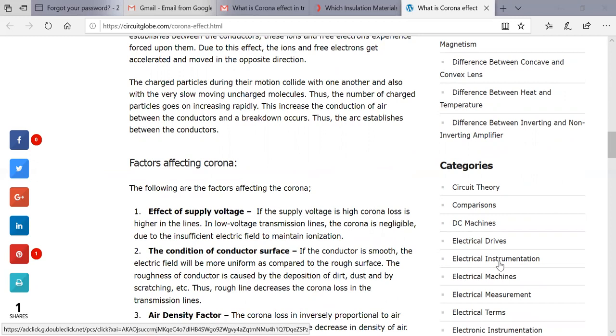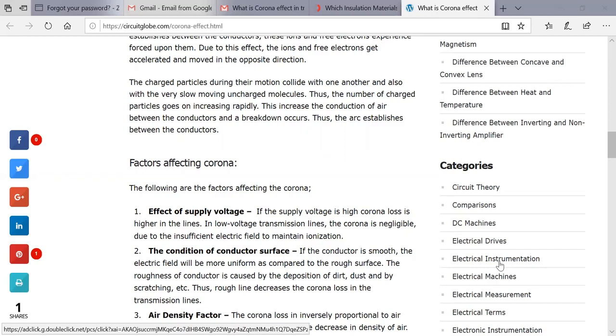The first factor that will affect corona is the effect of supply voltage. If the supply voltage is high, corona will be high. When we are looking at low-voltage transmission lines, the corona is negligible, because insufficient electric field is there to maintain the ionization.